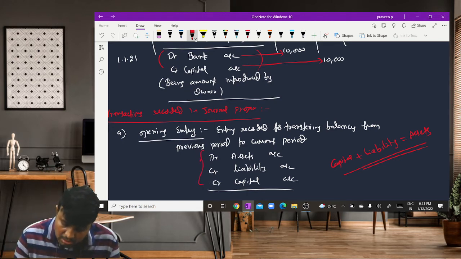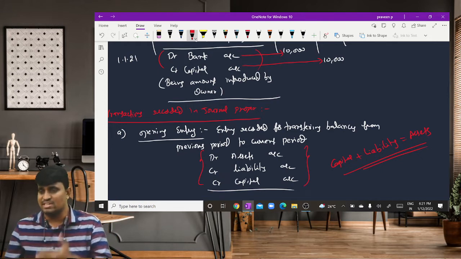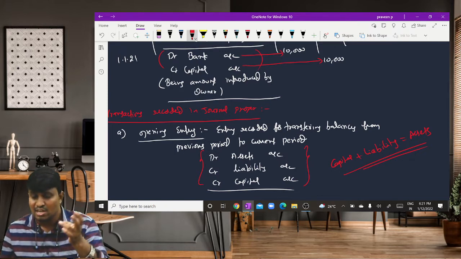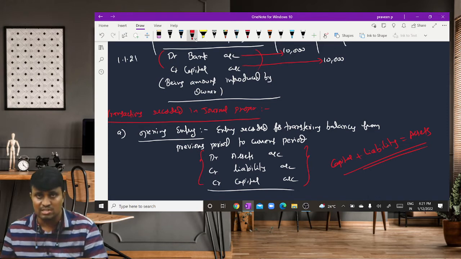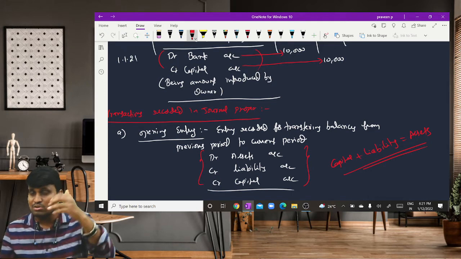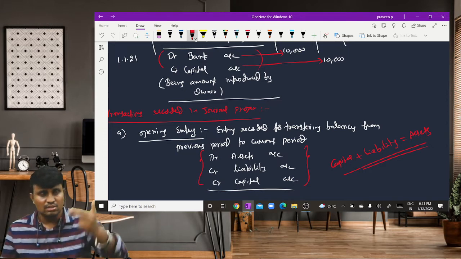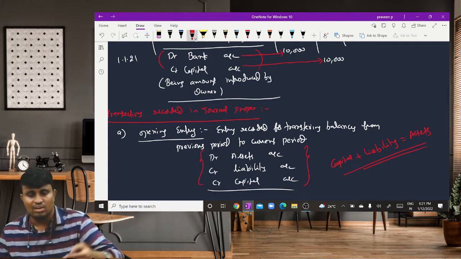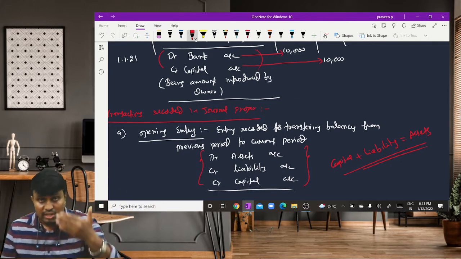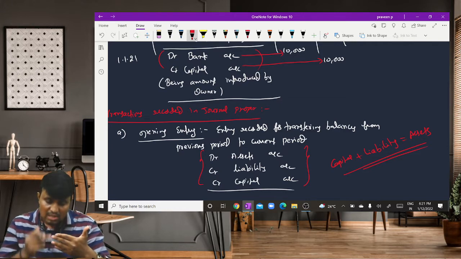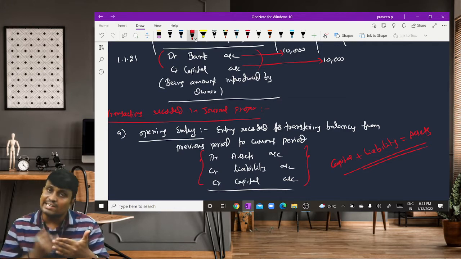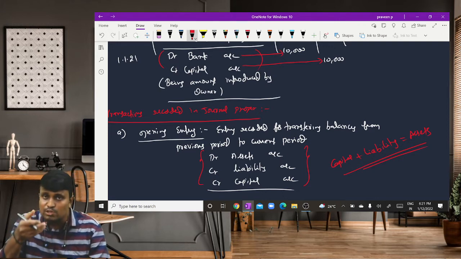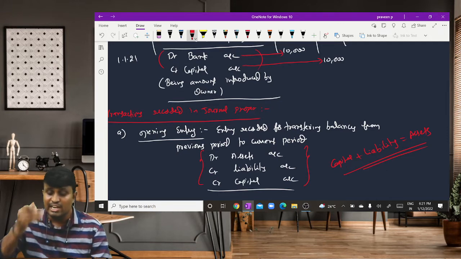But coming to assets and liabilities, a number of elements are there. For example, we have fixed assets like plant and machinery, furniture, trade receivables, inventory, and cash account. Don't write in a group. We have to write in this way: debit plant and machinery account, debit furniture account, debit trade receivable account, debit cash account, debit inventory account, credit trade payables account, credit bank loan account, credit capital account. We have to write the transactions individually.